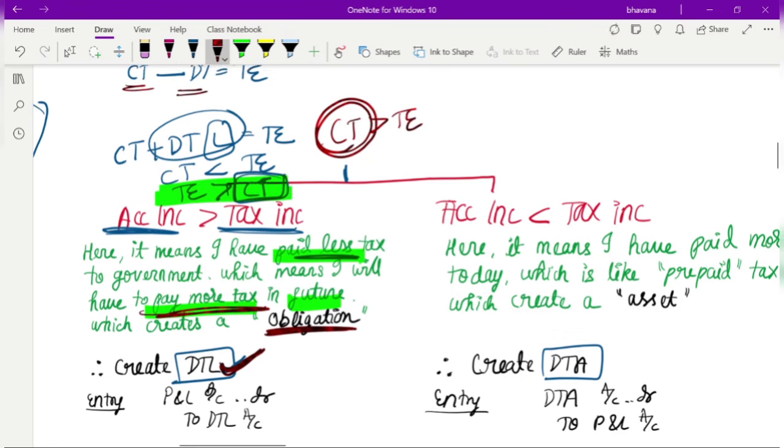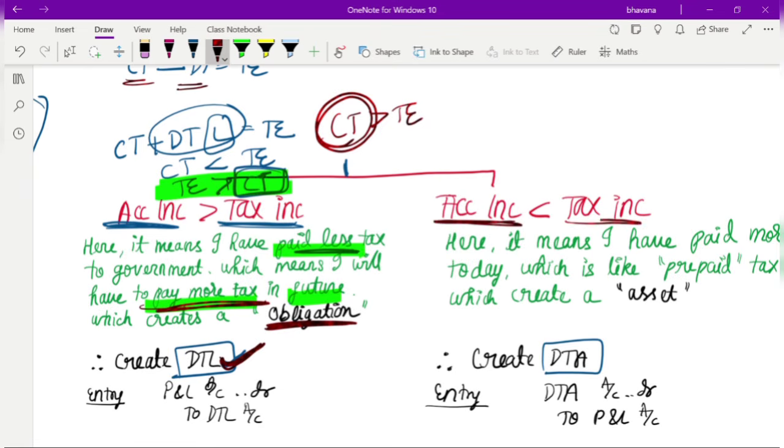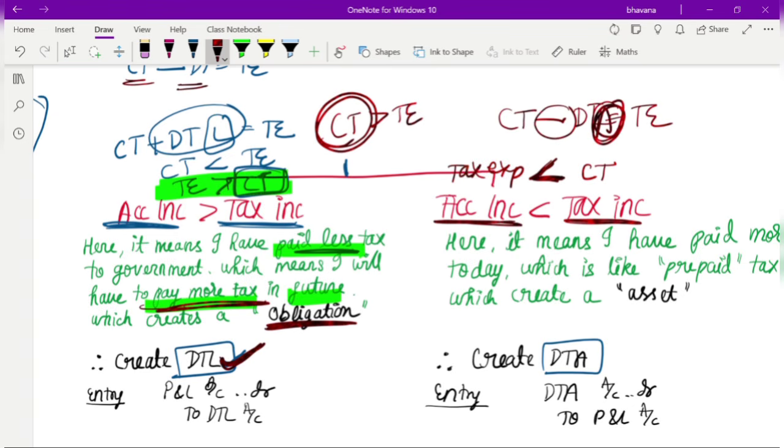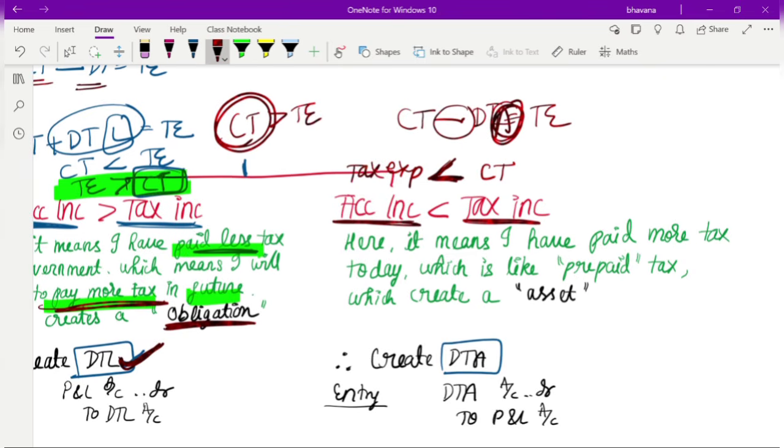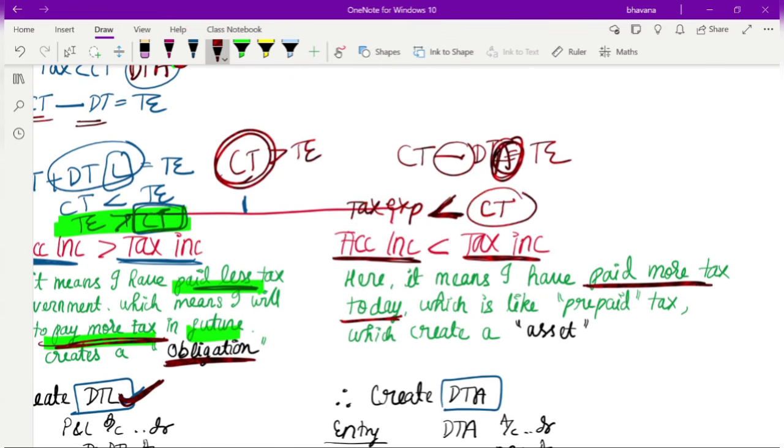The same way, when your accounting income is less than taxable income, your current tax is more than your tax expense. What you do is current tax minus deferred tax to get your tax expense. When you subtract, you will create a deferred tax asset. It means that if you have paid more tax today, since your current tax is more, the tax you pay to the government is also more. But when in the future this gets reversed, and one day your taxable income is less than your accounting income, that day you will pay less tax.